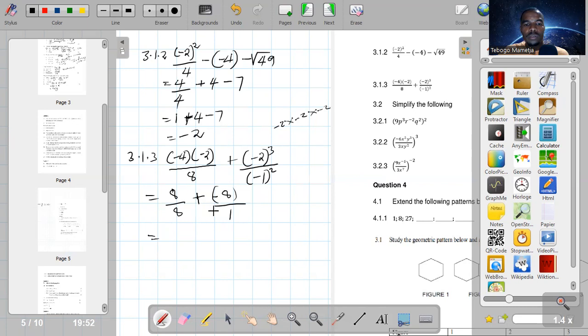So this is 8 over 8, it's 1, plus negative 8 divided by 1, it's negative 8, which is the same as 1 minus 8, which is negative 7. So that is how that should be done.